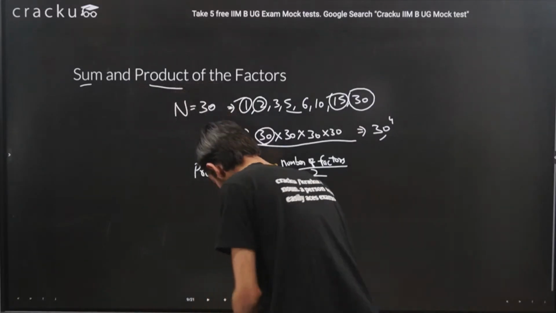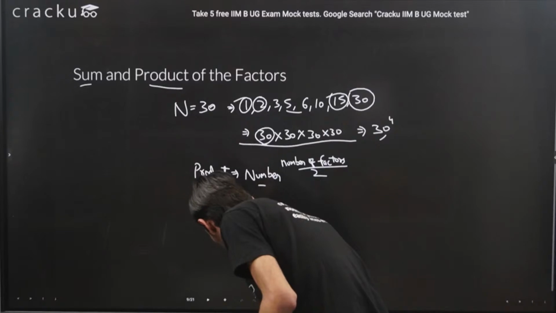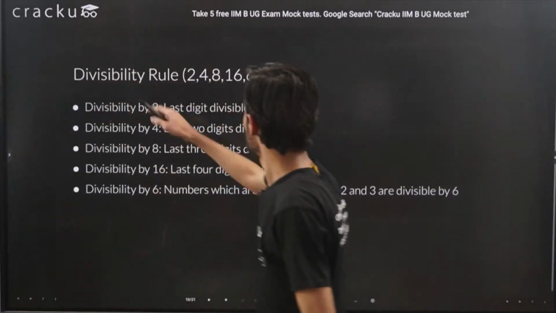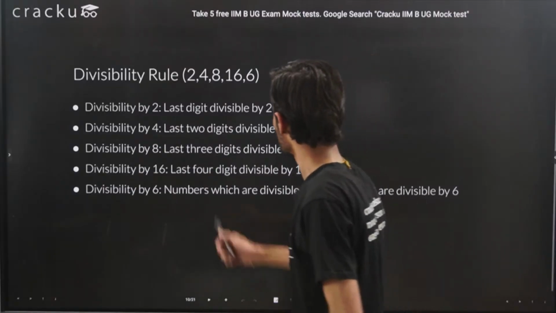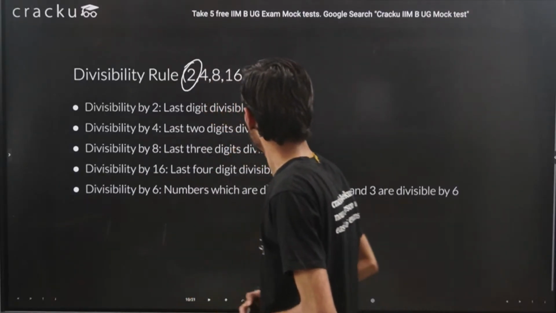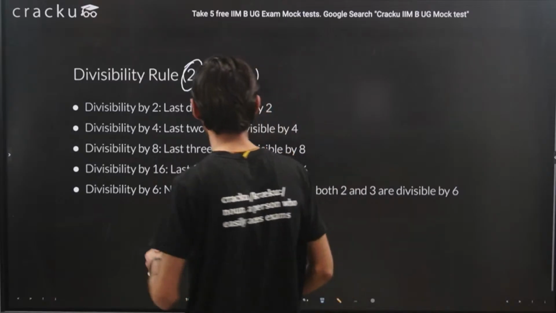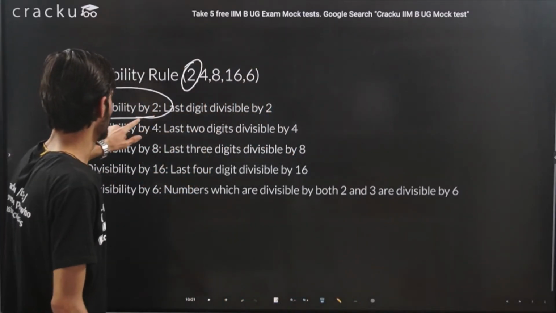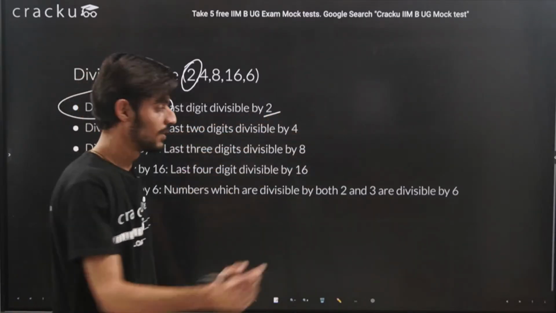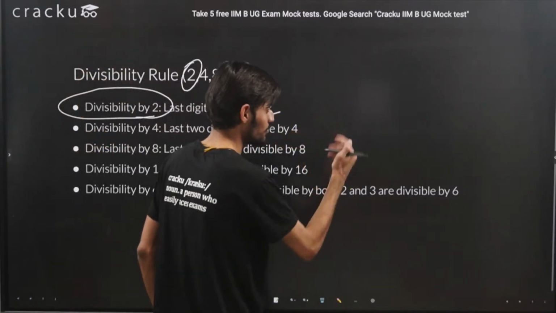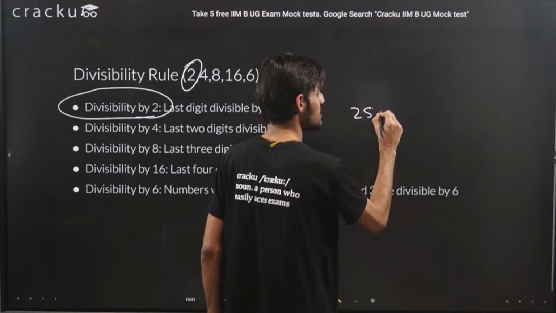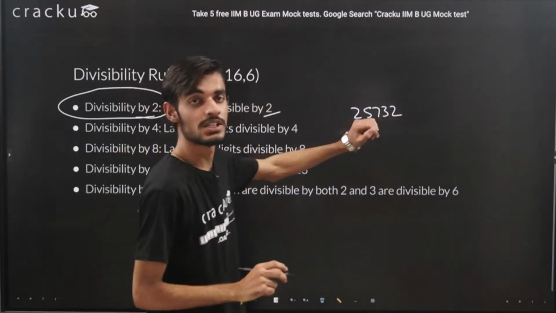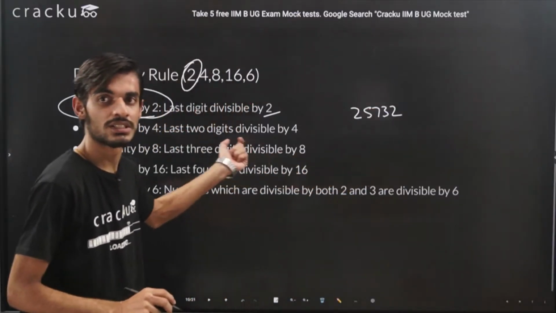Yes, so I think we should continue now because there were no further doubts. So this is about the divisibility rule. Any number, if we want to check its divisibility by 2, we just need to check the last digit. For example, if I have a number, let's say 25732, to check whether it is divisible by 2 or not, we need to check just the last digit.